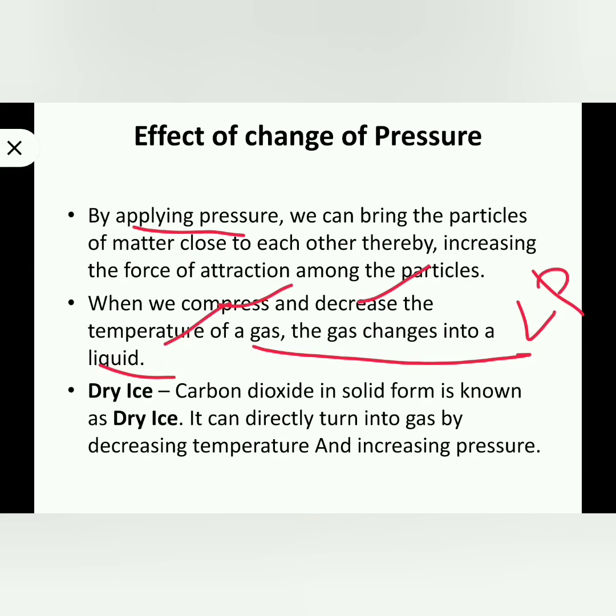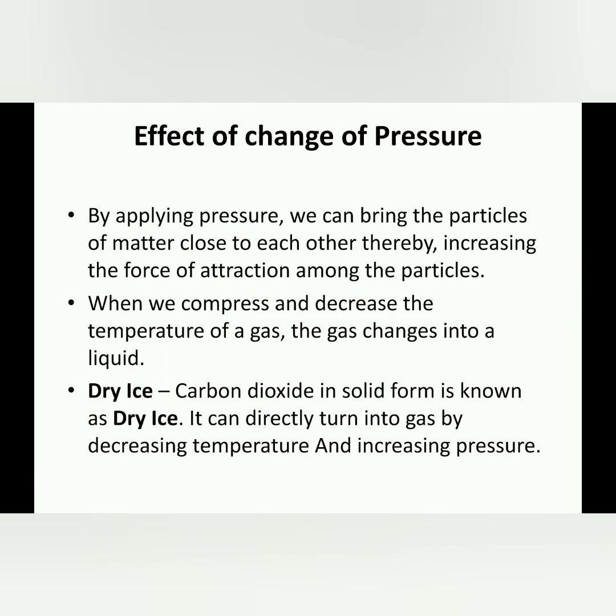Common example, LPG. In everyone's home, a gas cylinder will be there. Inside the gas cylinder, LPG, liquid petroleum gas, is in the form of liquid, because inside the cylinder they apply more pressure and reduce the temperature. When we open the lid, it comes outside. At that time, outside temperature is higher and pressure is lower compared to inside, so it directly turns into gas. So what is dry ice? Solid carbon dioxide is known as dry ice. It directly turns into gas by decreasing temperature and increasing pressure.